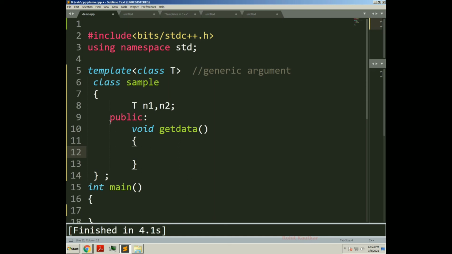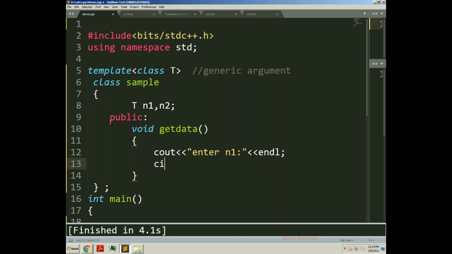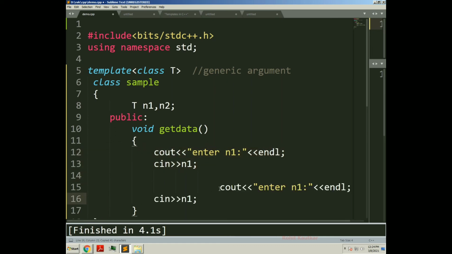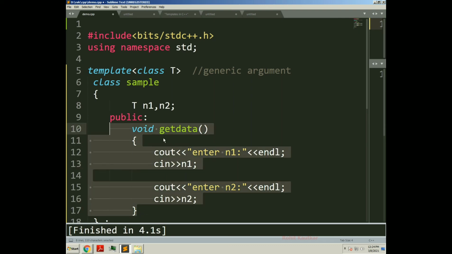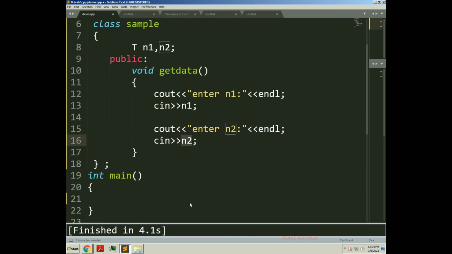Within this function we will ask the user to enter: cout enter n1, and on the next line I will read it using cin n1. Like this I will copy and paste it again, write enter n2, and read n2. So this getData function will read our values for n1 and n2 one by one.